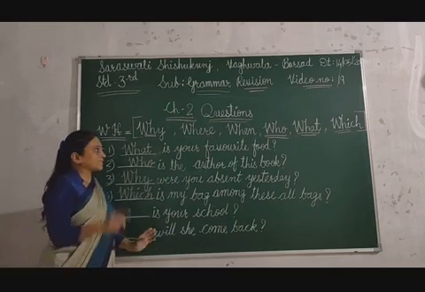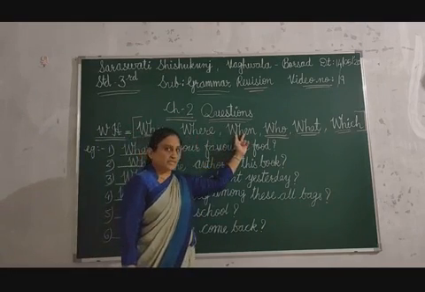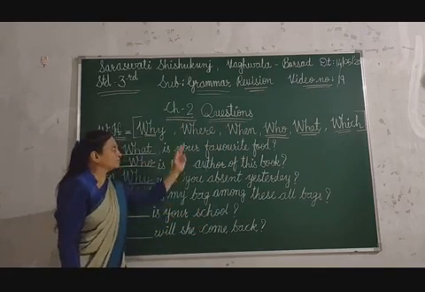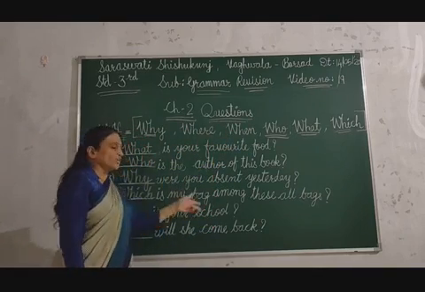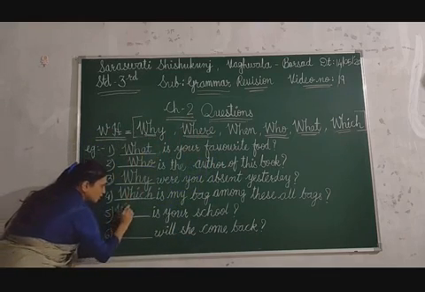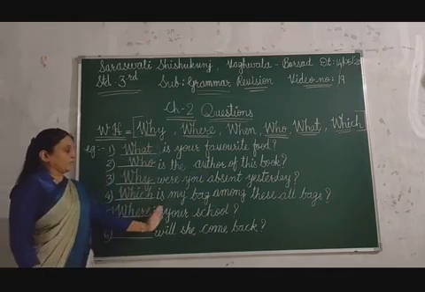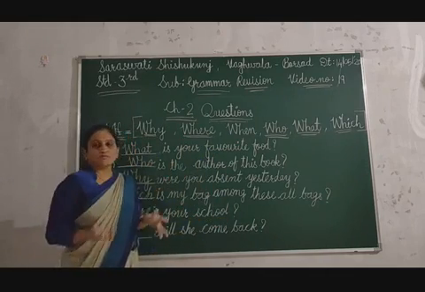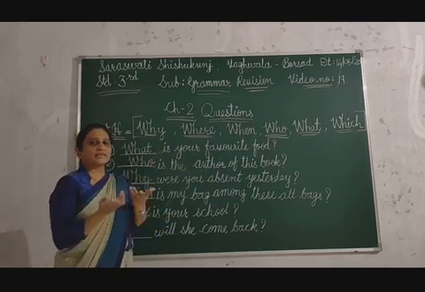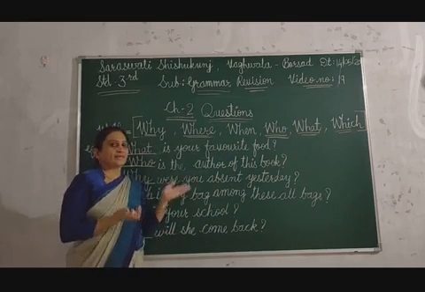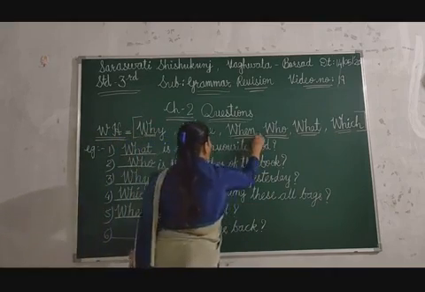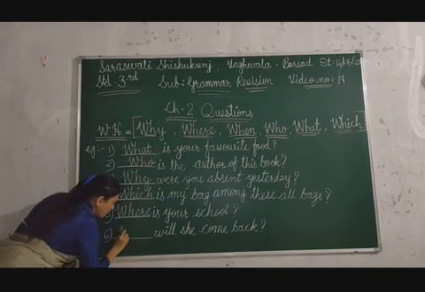Okay. Now the fifth and sixth, two remain. Here also two options remain: where and when. Dash is your school. Where is your school? When is your school? It is very easy. The answer is where. Where is your school? Okay children, now the last one. Of course you know the answer because only one option remains. So definitely you will speak without any mistake. When? But you should understand, dash will she come back. So the answer is when. When will she come back?